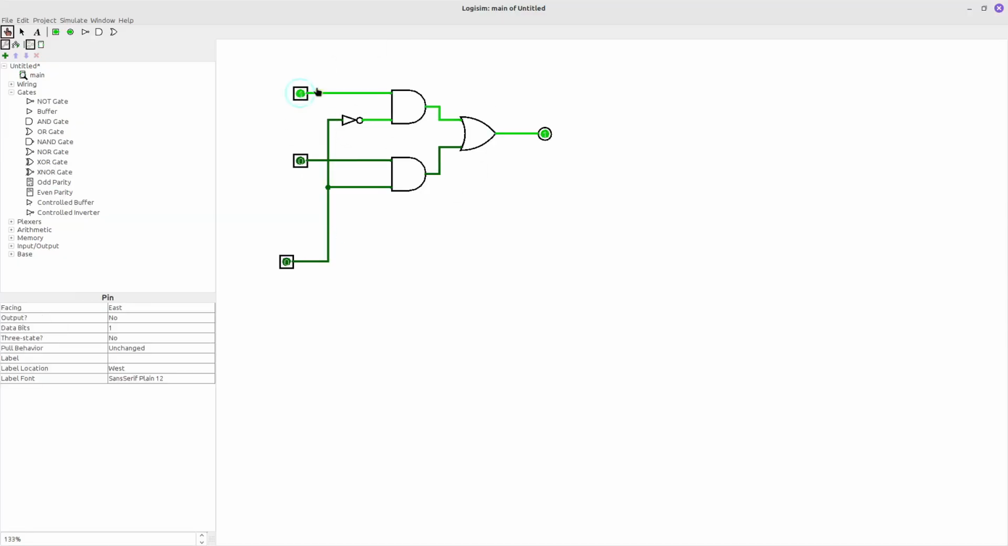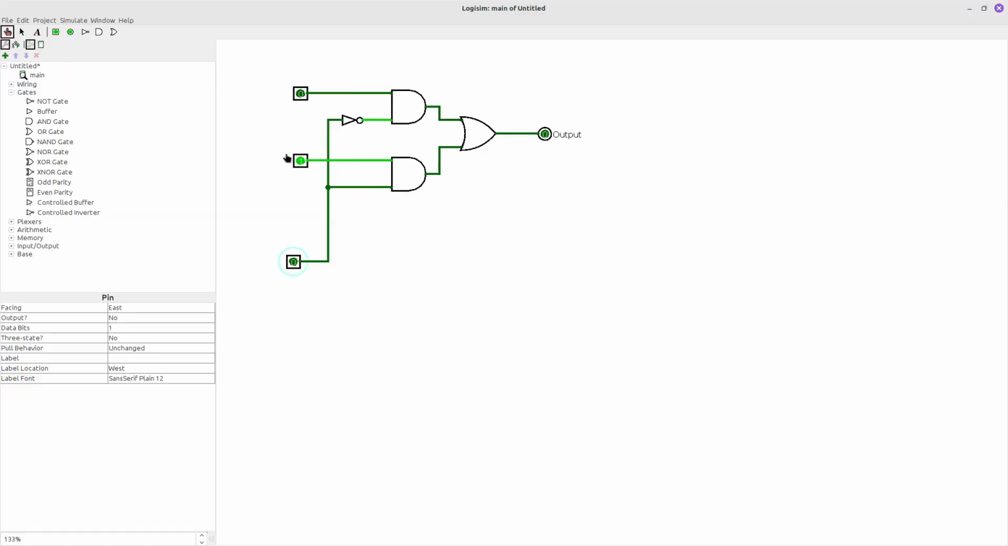If I press 1, I see the 1 as output. If I press 1 here, I don't see this one as output. But if I click here, I see this input. This combination of gates we call a multiplexer.